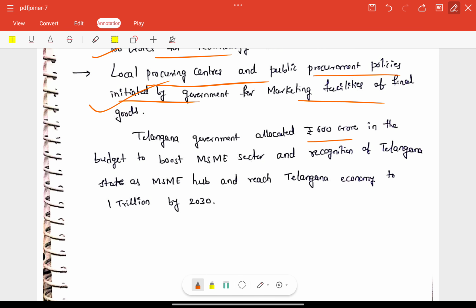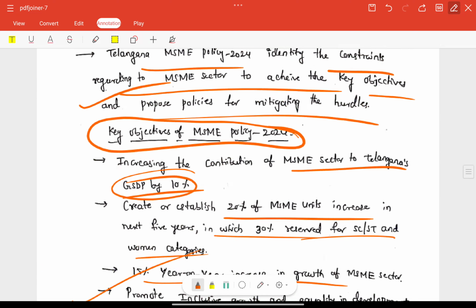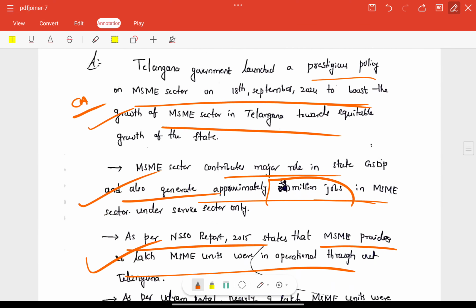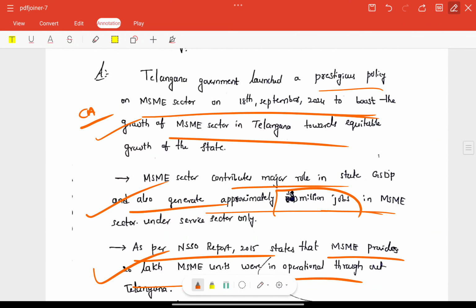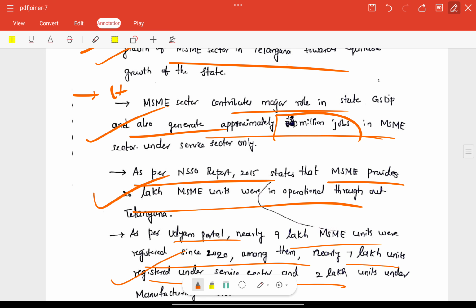Telangana government allocated 600 crores in the budget to boost the MSME sector and recognition of Telangana state as an MSME hub, and to take the Telangana economy to 1 trillion by 2030. Very good conclusion connecting our targets. Very good. So overall, by including some subheadings, we can impress the examiner and explain very clearly with a flow. So we need to include some headings, right?